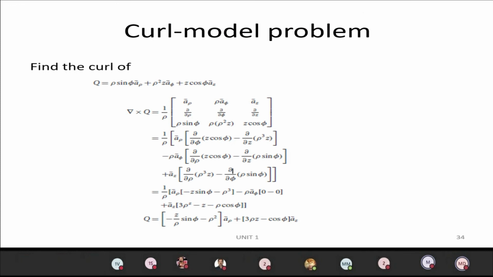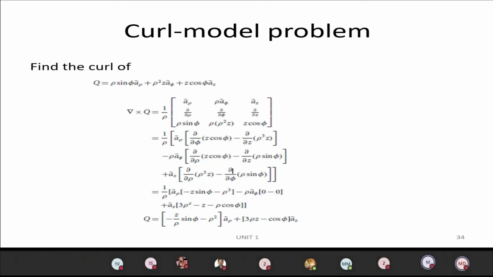We have to take the determinant: A rho times dou by dou rho of Z cos phi minus dou by dou Z of rho cube Z, minus rho A phi times dou by dou rho of Z cos phi minus dou by dou Z of rho sin phi. Similarly, plus AZ times dou by dou rho of rho cube Z minus dou by dou phi of rho sin phi. So we have to take the normal differentiation. That is what is done here. Then commonly divide by rho here.